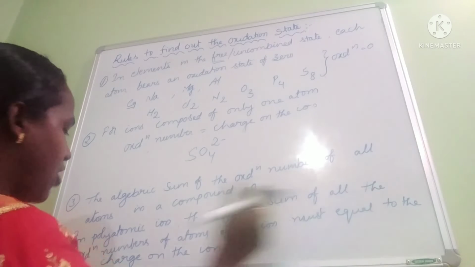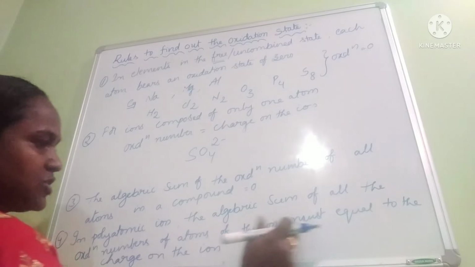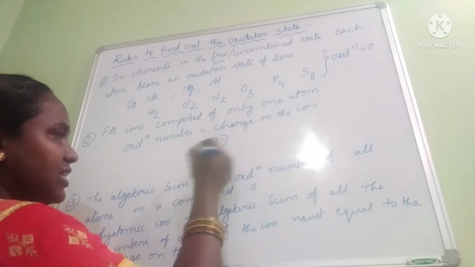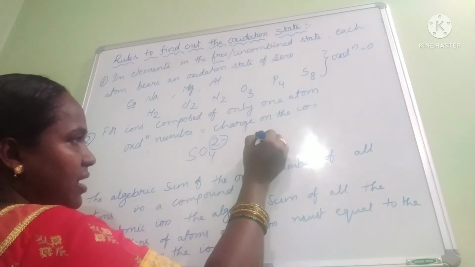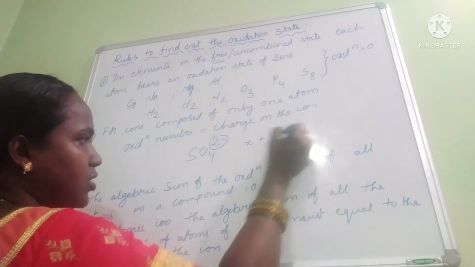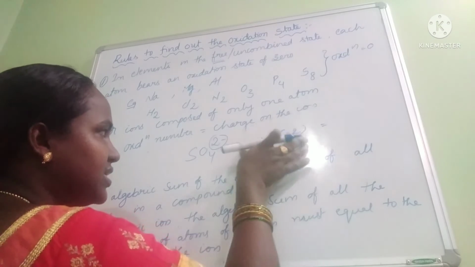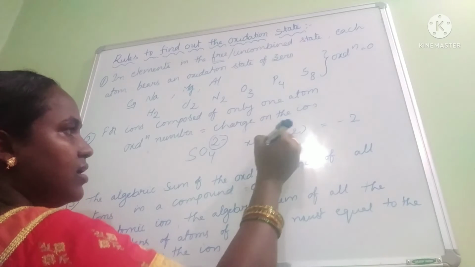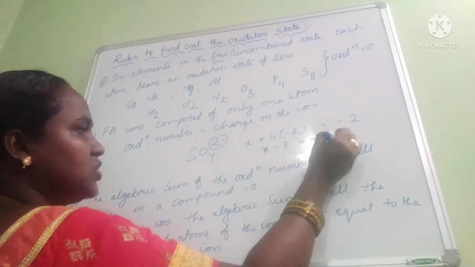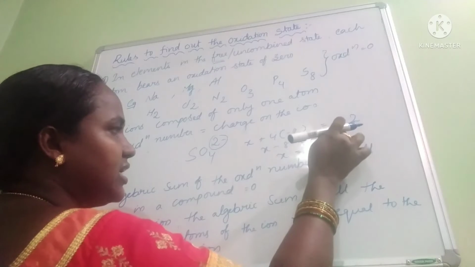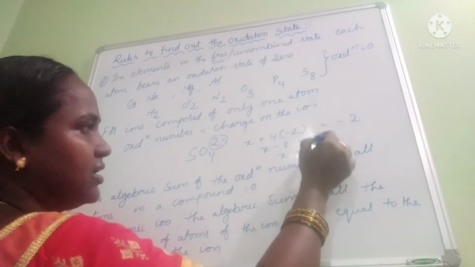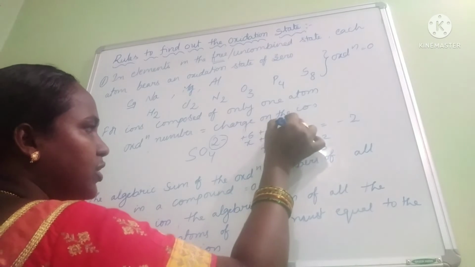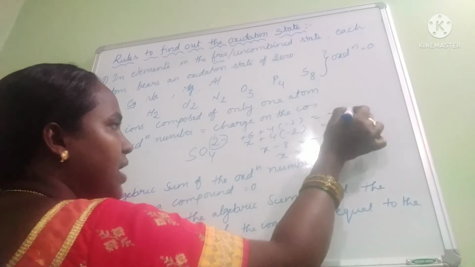The algebraic sum of all the oxidation numbers of atoms of the ion must equal the charge on the ion. That means here, sulfur X plus 4 into minus 2, since the oxidation state of oxygen is minus 2. The sum should be equal to minus 2. Here, what should X be? X minus 8 is equal to minus 2. That means X is equal to minus 2 plus 8, which is plus 6. So plus 6 plus 4 into minus 2 is equal to minus 2.